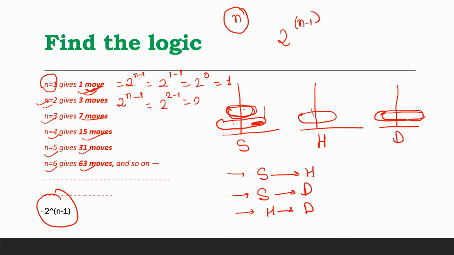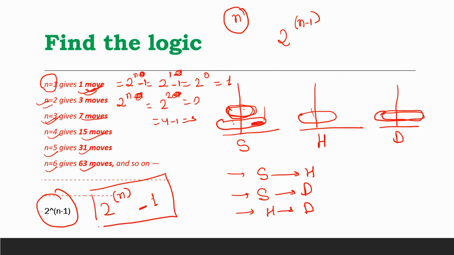It is not in the power. 2 to the power n, then minus 1. So for n equal to 1, 2 minus 1 is 1. Similarly, 2 to the power 2 is 4, 4 minus 1 is 3 moves. Similarly, 2 to the power 3 is 8, minus 1, that is 7 moves. Similarly, so on. So we got this formula, 2 to the power n minus 1. If someone is giving me n disks and asking in how many steps you can move this number of disks from source to destination, then we can simply use this formula. So let's see.